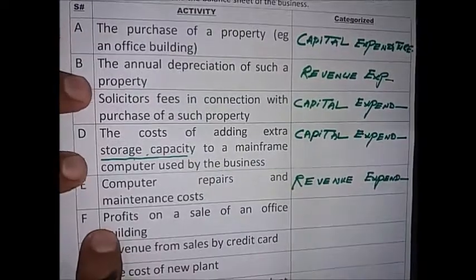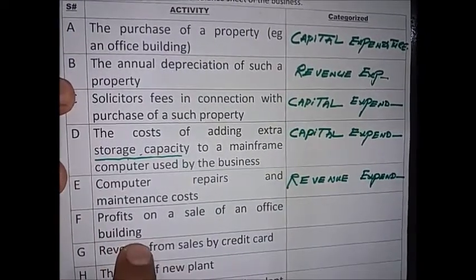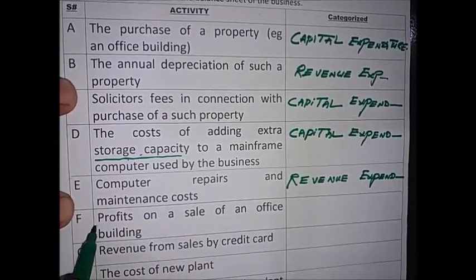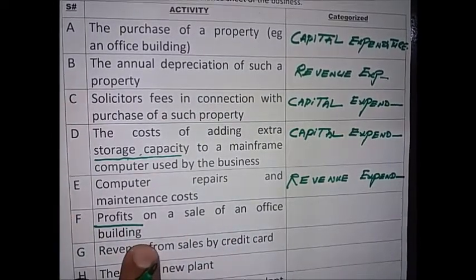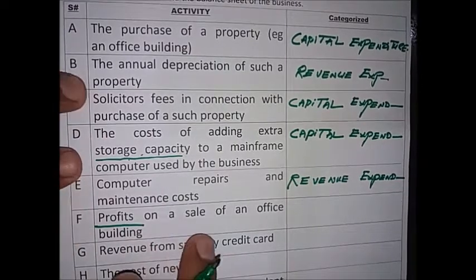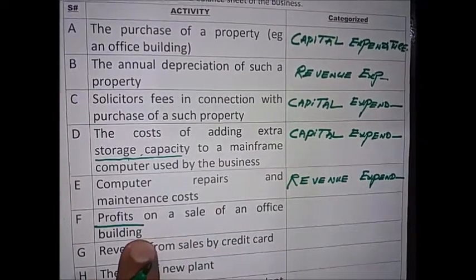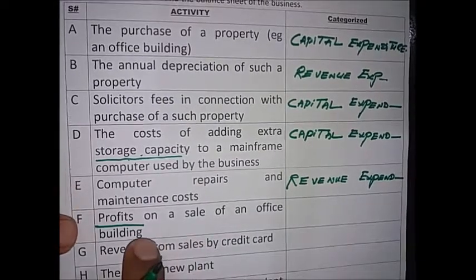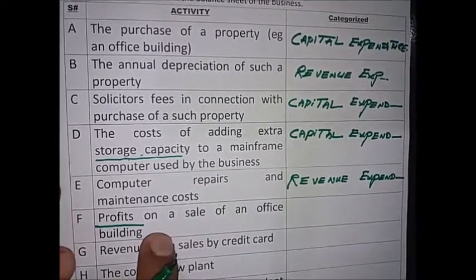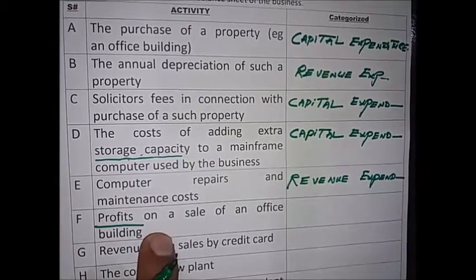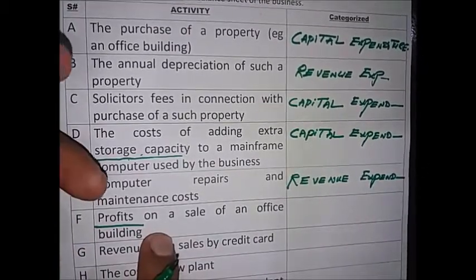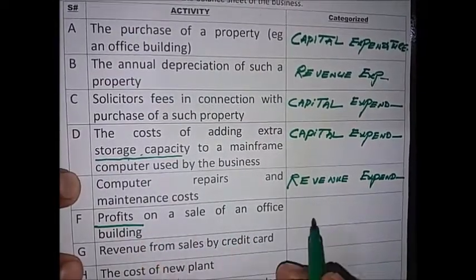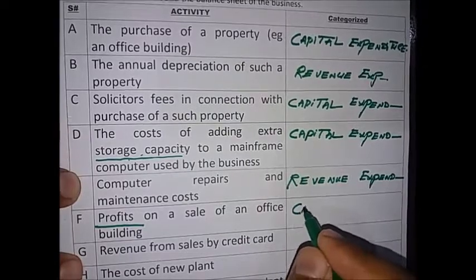So in number F category, profits on a sale of an office building. This is the income basically. Profits on a sale of an office building is a non-current asset. So any income generated by selling a non-current asset will be recorded into the capital income.